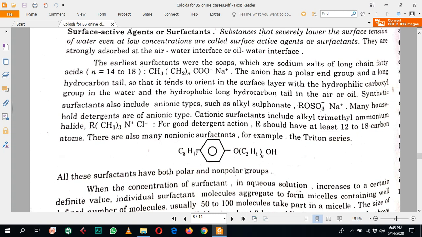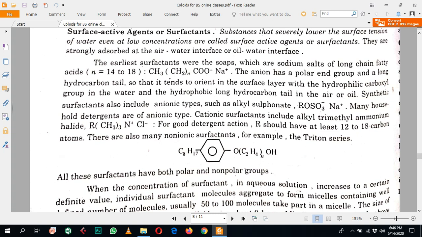Before that, I hope you know about surface tension, which arises due to the unbalanced forces of attraction at the surface of a liquid. In the interior, or bulk, of a liquid, the molecules attract each other and the forces are balanced. But at the surface, there are no other molecules to attract the surface molecules, so the surface molecules feel an inward pull, or inward attraction force, which is called surface tension.